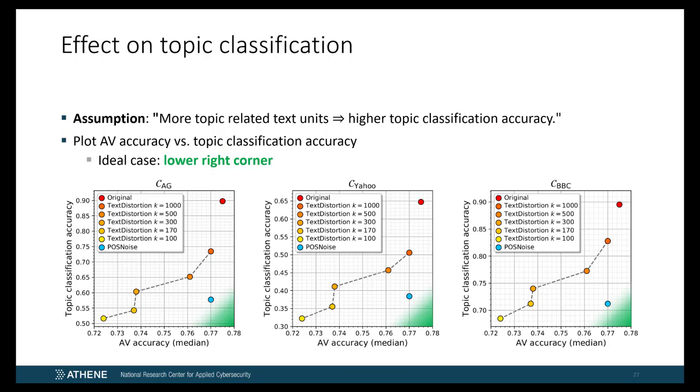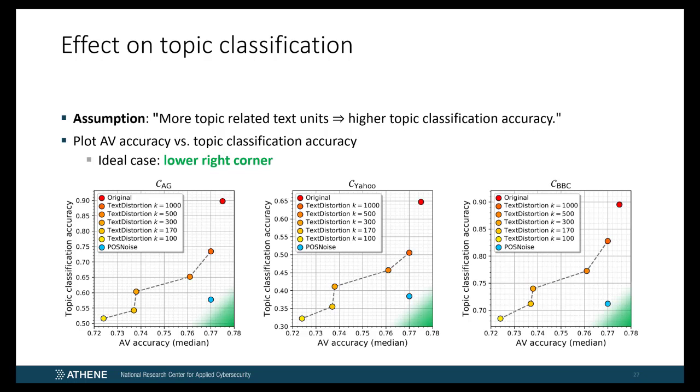If more topic-related text units remain in the texts, this should be reflected in the context of a topic classification with correspondingly higher results. For this, we selected 3 well-known topic classification corpora, namely AG News, Yahoo Answers, and BBC News. Next, as our topic classifier, we selected standard logistic regression, which uses token frequencies as input features. It was then trained and evaluated on each corpus based on a 5-fold cross-validation.